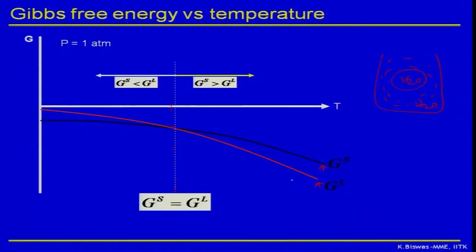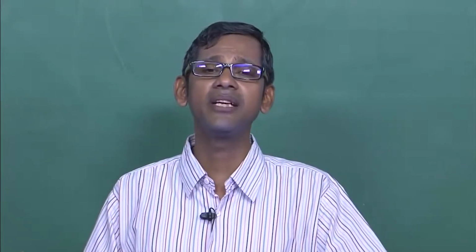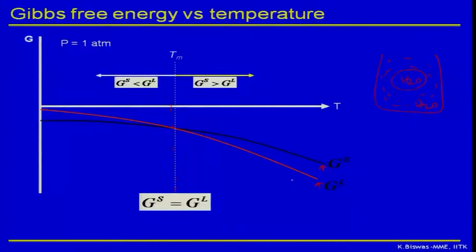That's why we always go for graphical representation of these equations. Mathematically, most of the things look a little complex, but the moment we plot on a two-dimensional plot as a function of temperature, at constant pressure, things will be very clearly understood. So the temperature at which both the solid and liquid free energies are equal is known as the melting or solidification temperature. Here it is written as Tm.